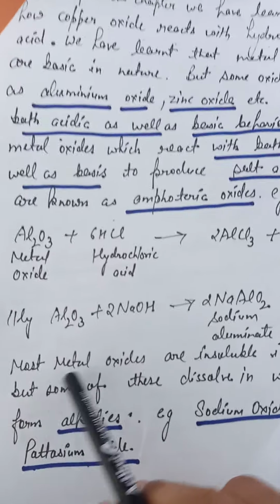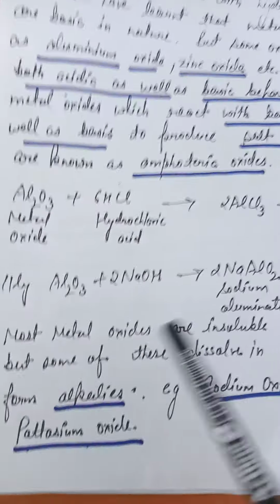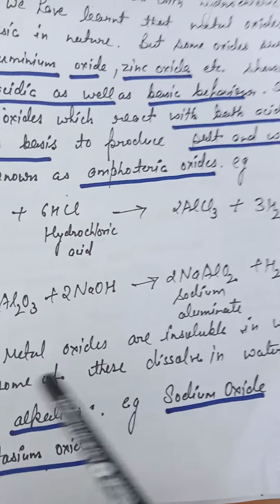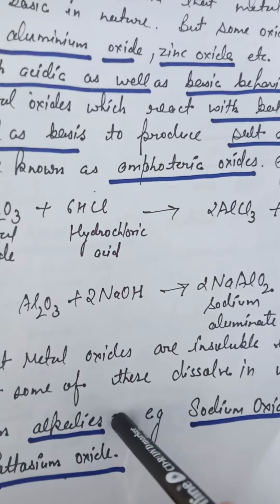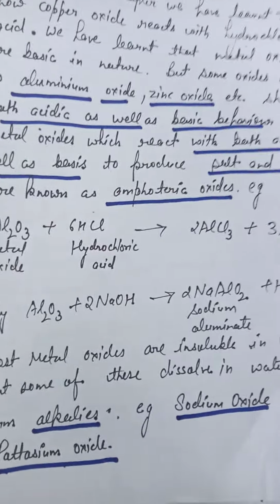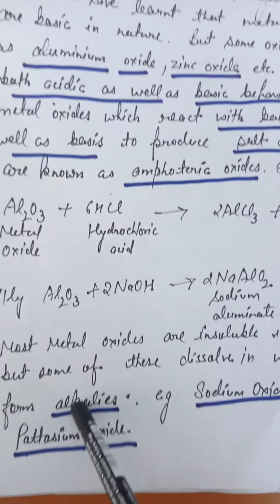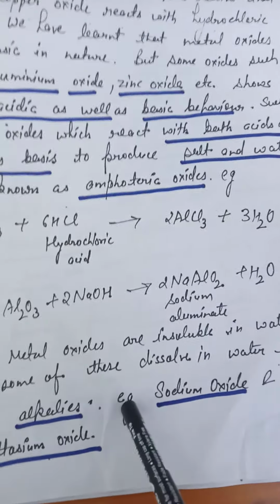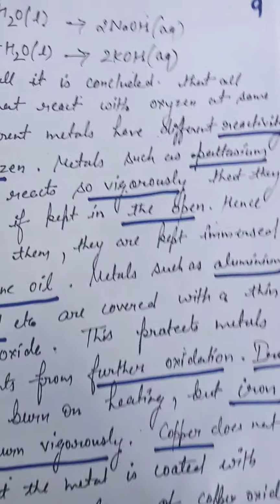Most metal oxides are insoluble in water. Learn it. But some of them dissolve in water to form alkalis. Examples are sodium oxide and potassium oxide. These are the metal oxides which, when dissolved in water, form alkalis.